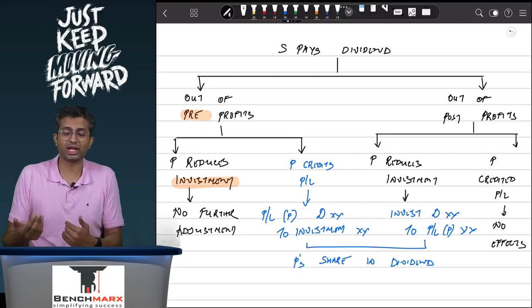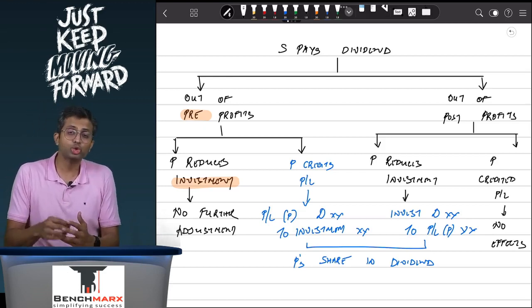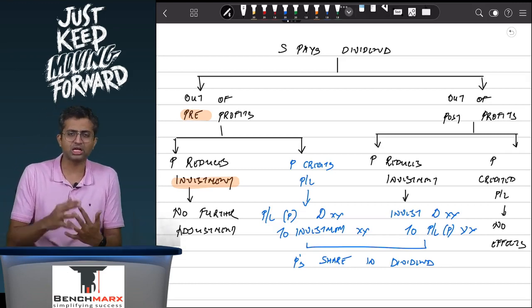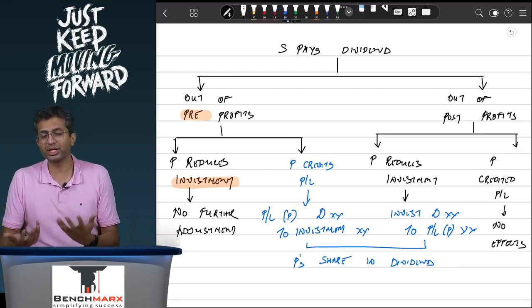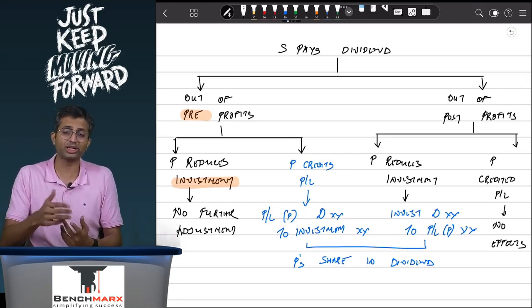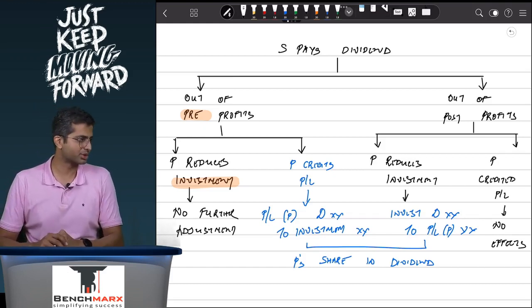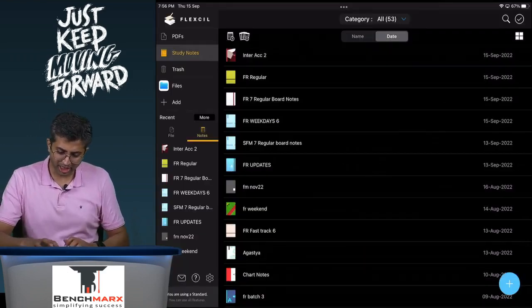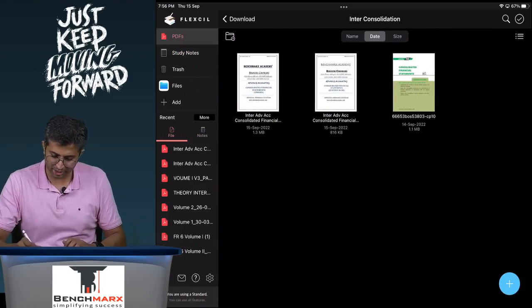So if S has not recorded the dividend, one of the possible treatments could be you will record the dividend, in which case the profit of S will fall and you will create a payable. In a similar way, if P has not recorded the dividend, then you will record it correctly depending on whether it is out of pre-acquisition profits or it is out of post-acquisition profits. Okay, so keeping that into consideration, we will go to the theory for this.